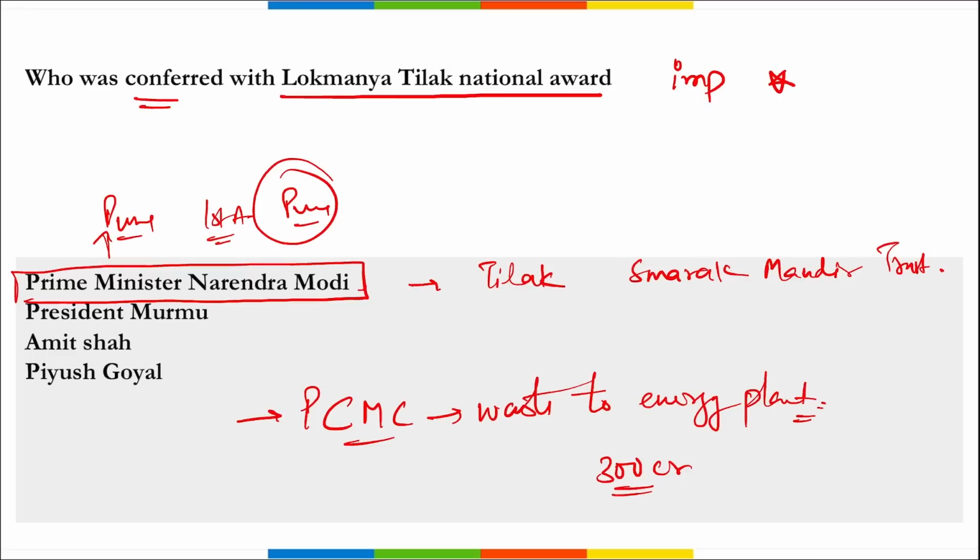Correct? So, who was honored with Lokmanya Tilak National Award? Prime Minister Narendra Modi. Prime Minister Narendra Modi flagged off Pune metro trains and also laid down various development projects.